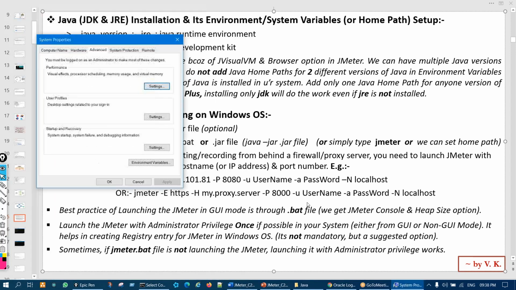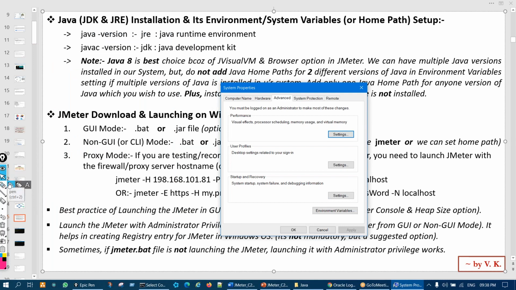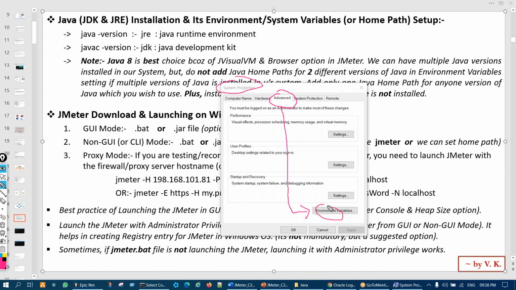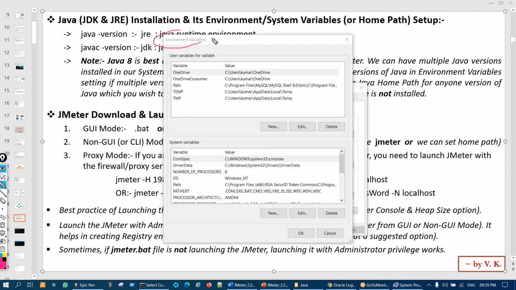You just click on that. Once you click on that, this pop-up will come, right? And you will be present here in the advanced tab. This is the system properties pop-up, and here you'll see this link, right? So open that, click on that. Once you click on that, you'll get a new pop-up, a new window. Now here you'll see this is the environment variable. Here you'll see two columns, user variable and system variable.